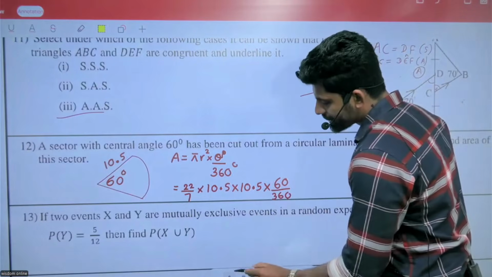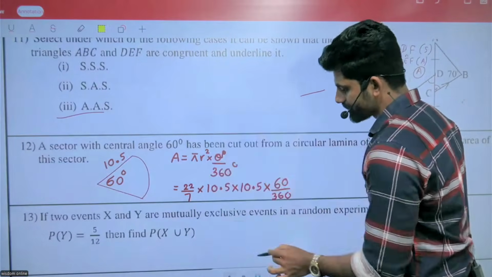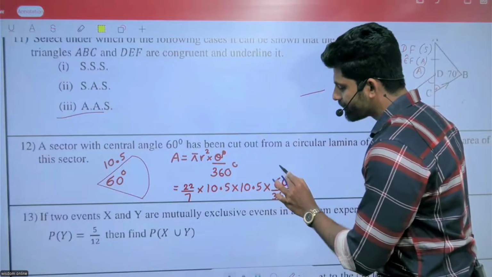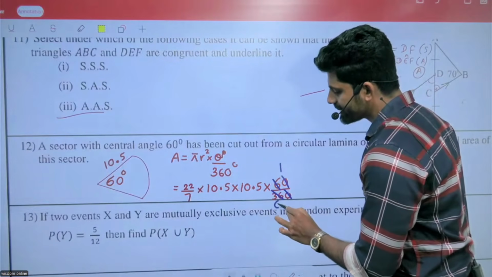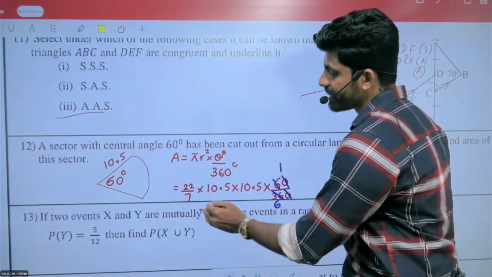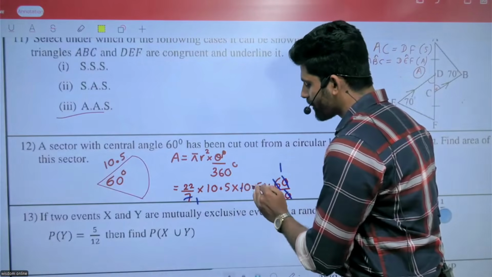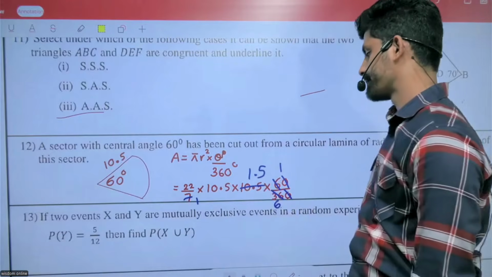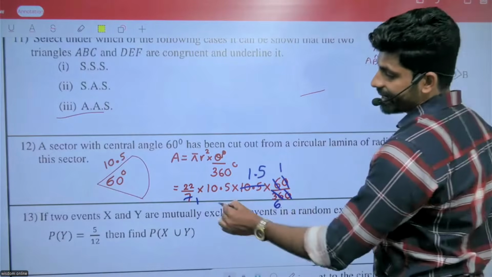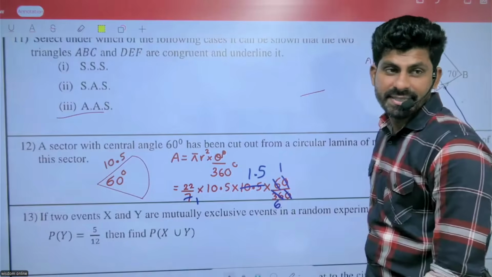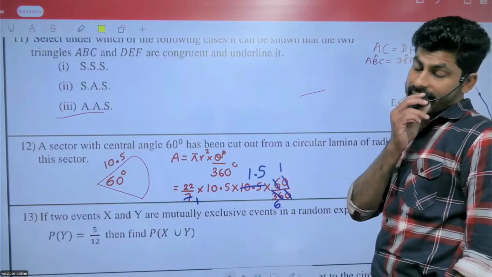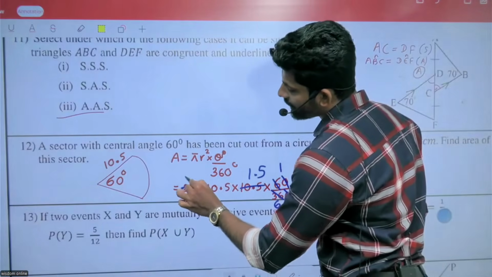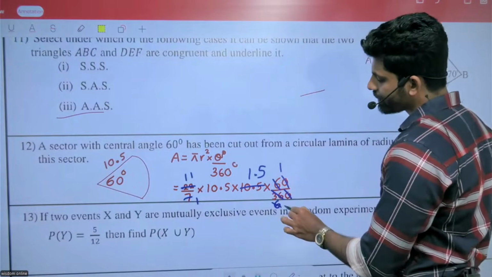The zeros cancel out. 6 divided by 6 is 1, 36 divided by 6 is 6, 7 divided by 7 is 1, and 10.5 divided by 7 gives 1.5. Then 22 and 6 can be divided by 2: 22 divided by 2 is 11, 6 divided by 2 is 3.